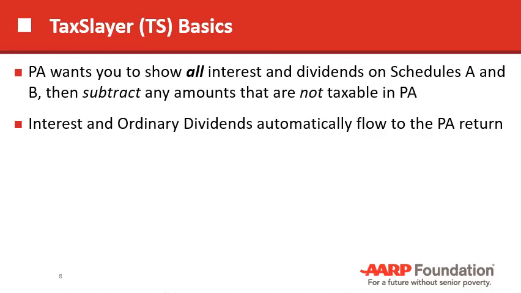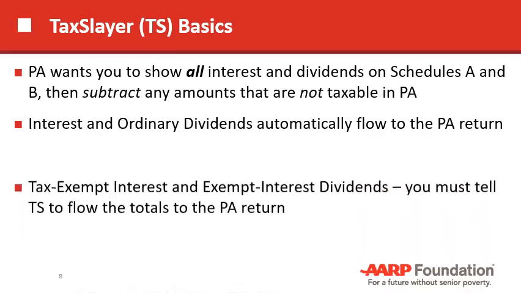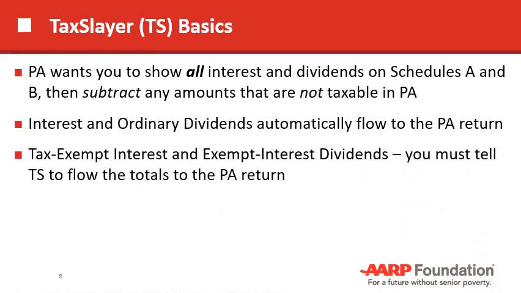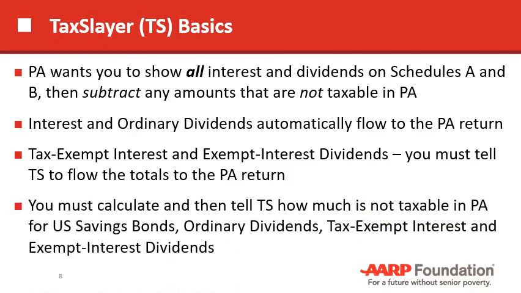So the interest and dividends that you enter will automatically flow to Pennsylvania. You don't have to do anything. But for tax-exempt interest and exempt interest dividends, extra entries are required in TaxSlayer to tell it to go to Pennsylvania. And then you're going to have to calculate and tell TaxSlayer as an entry how much is not taxable in Pennsylvania.